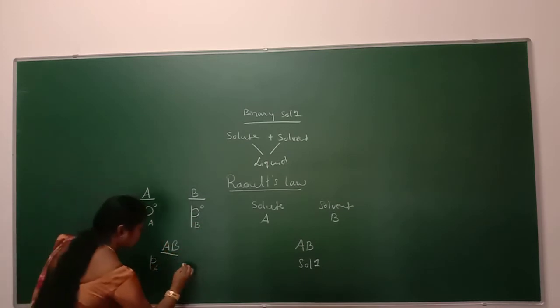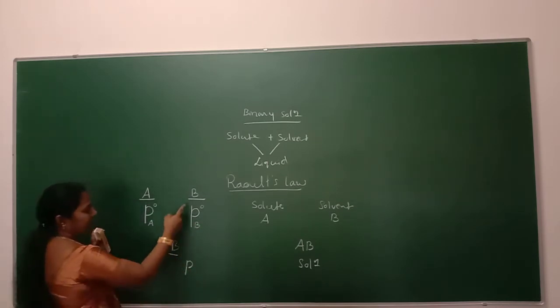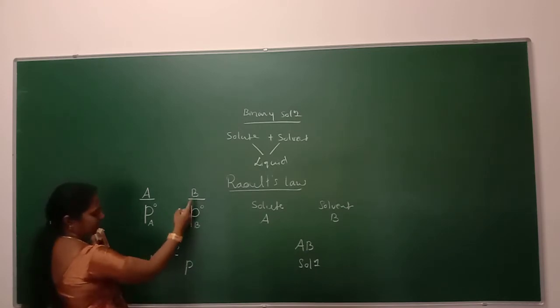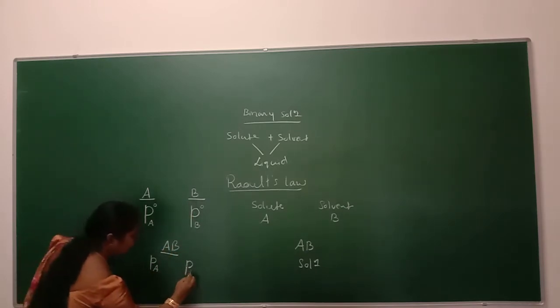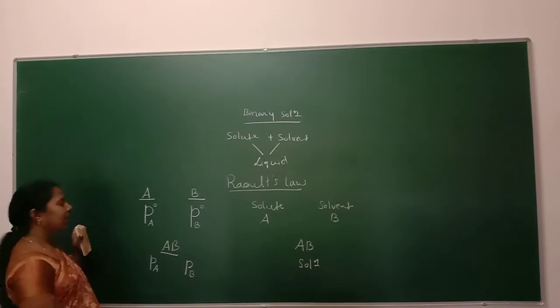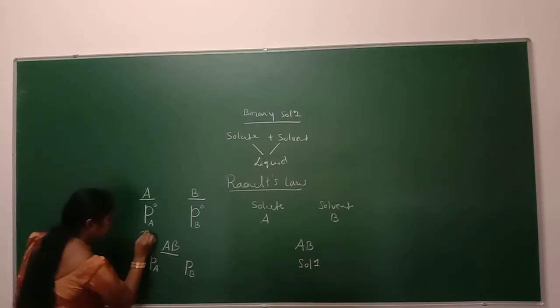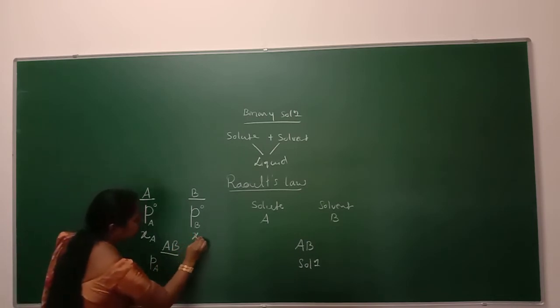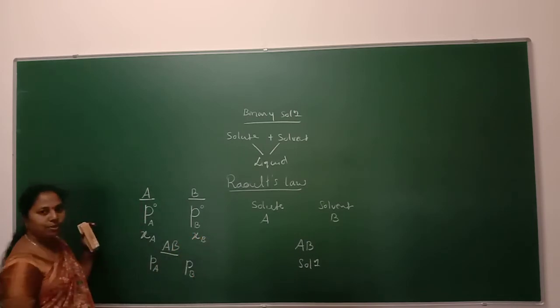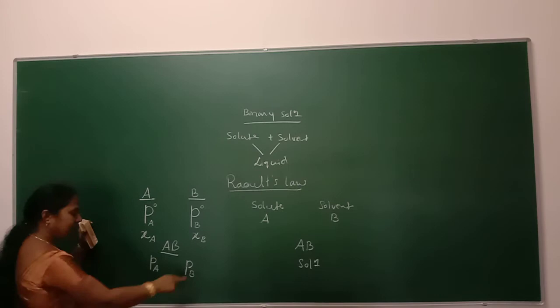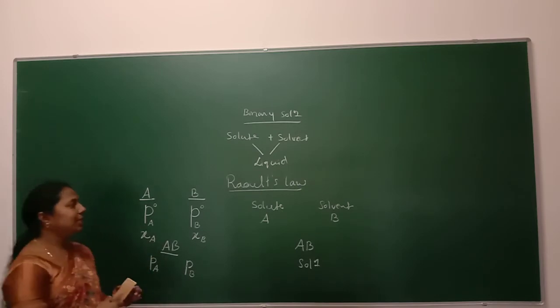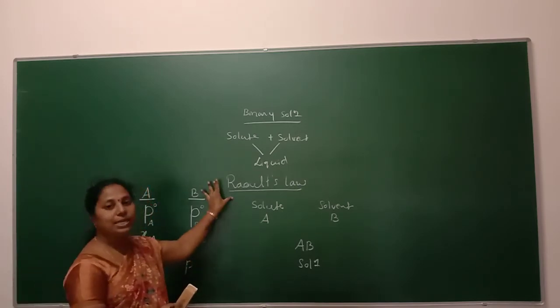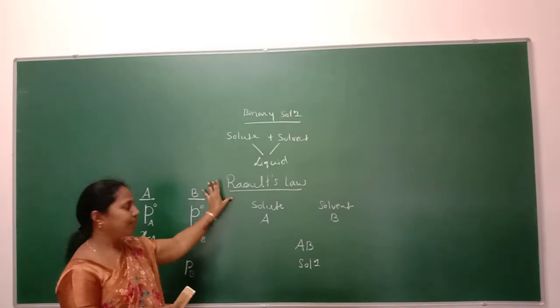In the same way, in this solution, we will measure the pressure of the liquid B. In the solution state, it is found to be PB. And let XA be the mole fraction of liquid A and XB the mole fraction of liquid B. So by considering all these, we are going to explain Raoult's law in terms of vapor pressure.